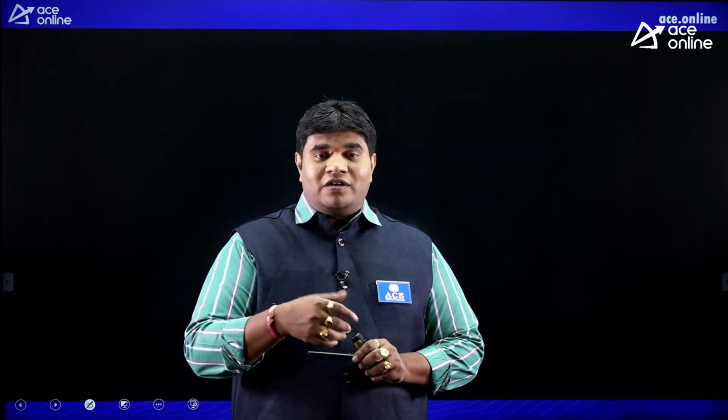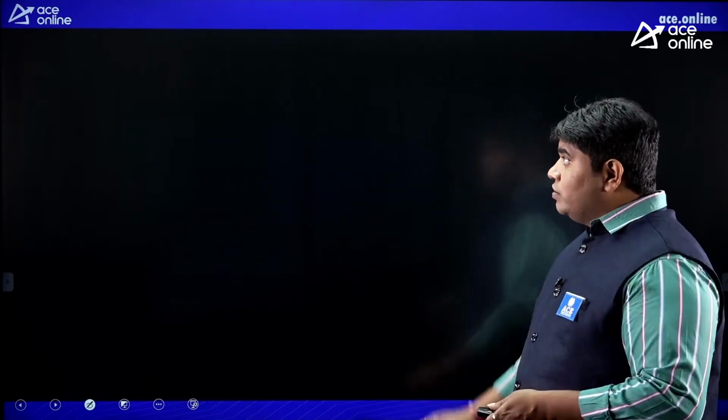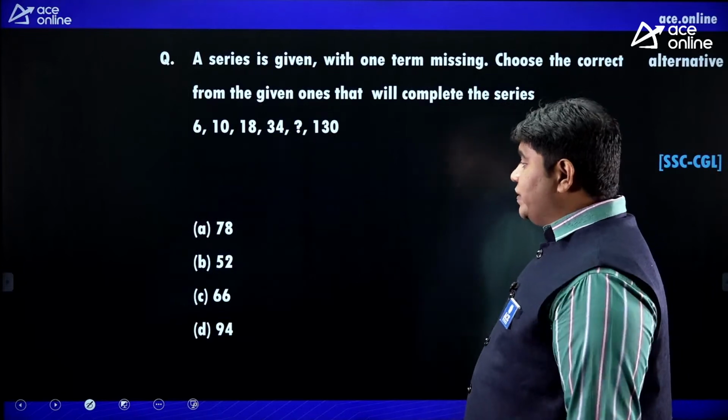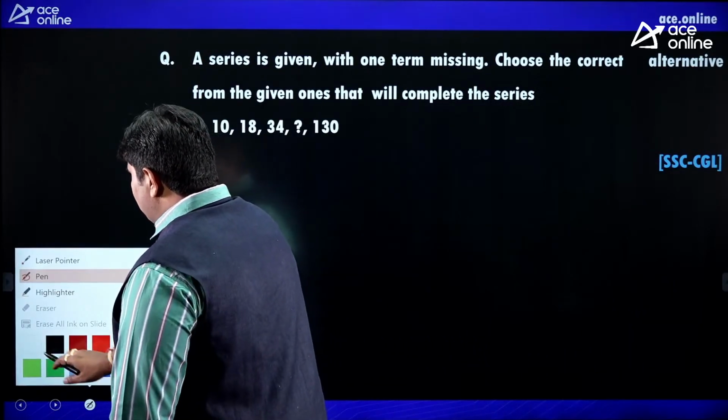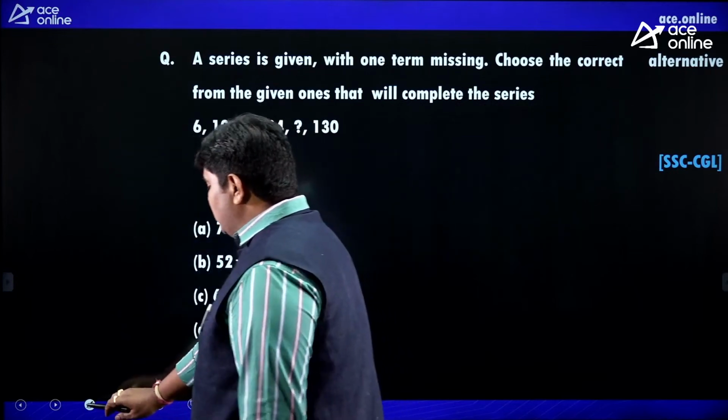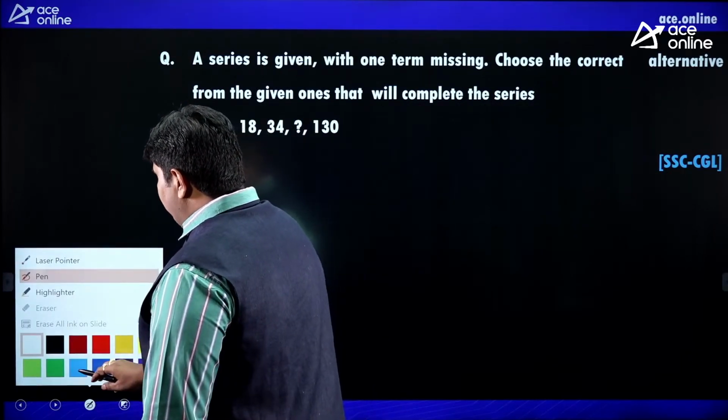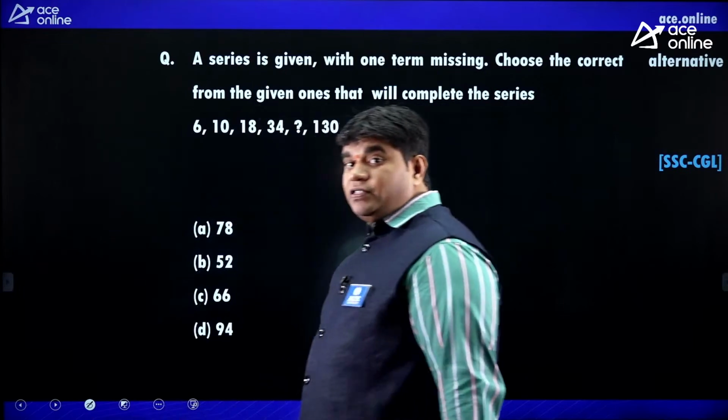Okay, now we start the concept from the last years' previous questions, and some concepts also we are providing. Look at, friends. First one. This is 2020 SSC CGL. Each and everything, 90% is previous questions only.